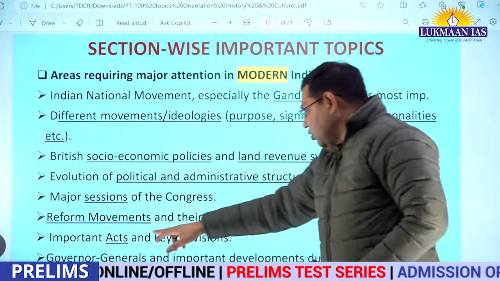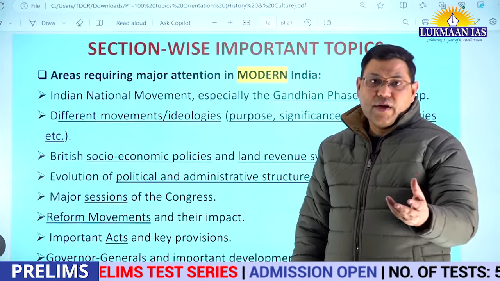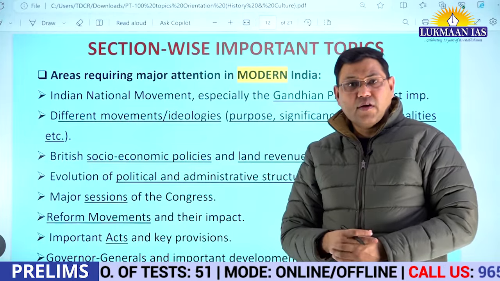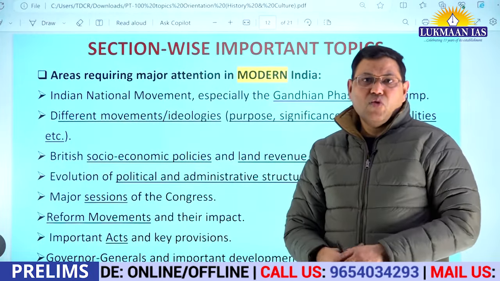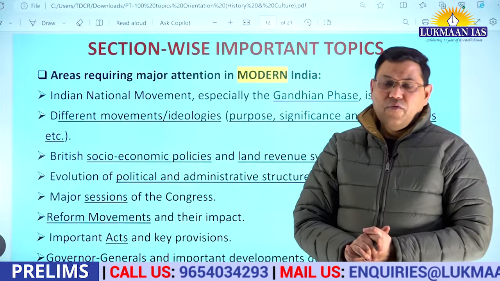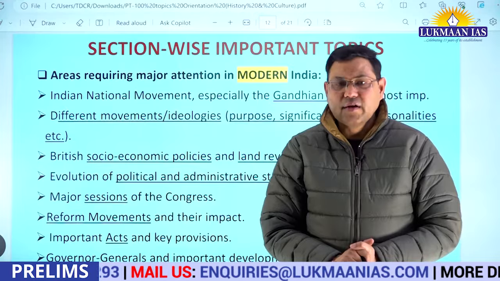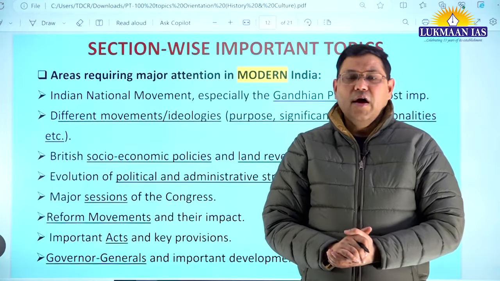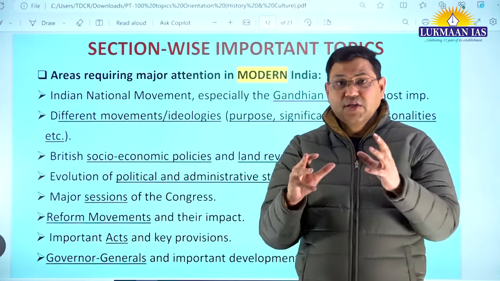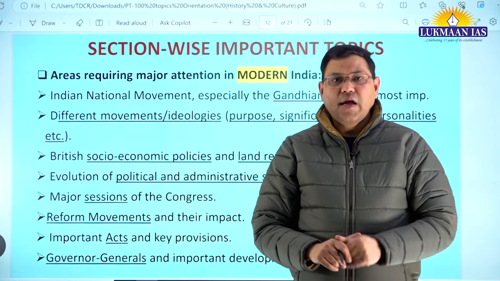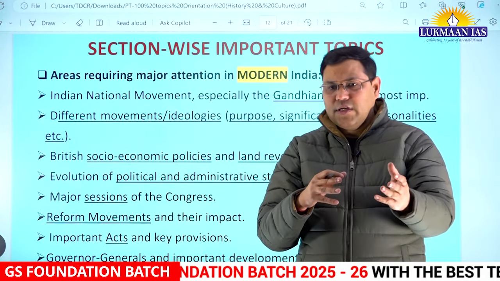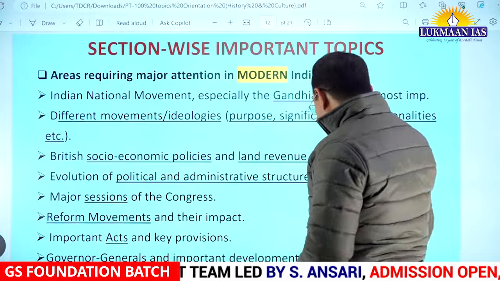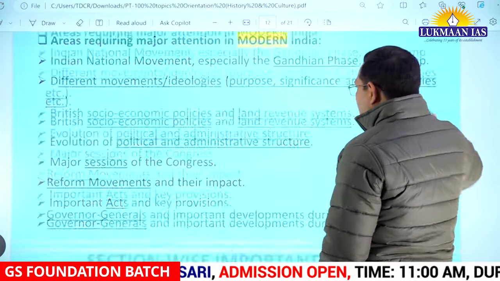You should also know about constitutional development, meaning important acts like the Government of India Act 1858, the Regulating Act 1773, the Government of India Act 1935, or the Councils Act 1909. These are the important acts about which you should know. You should know about the key provisions. For example, diarchy was an important feature of the Government of India Act 1919, and provincial autonomy was offered under the Government of India Act 1935. These things you should very clearly know, and they come in handy in correctly attempting the questions related to different acts in the preliminary exam. Governor generals and important developments during their tenure. So this is all about modern India.